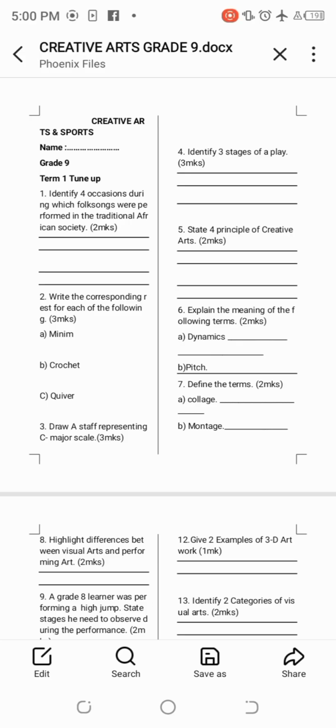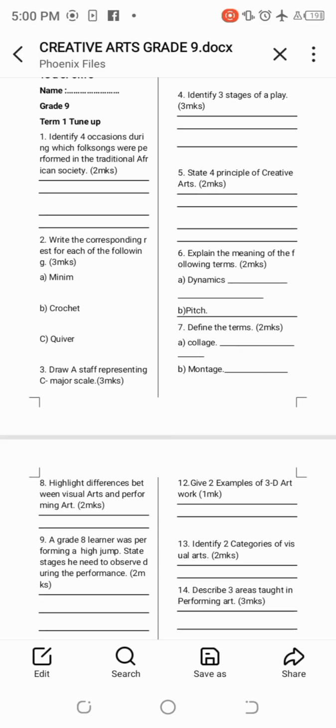Number 7 says define the terms, which we have collage and montage. We say collage is just artwork made by sticking different materials. This can be paper, fabric, and photos on the surface. Then montage is pasting of photos on a surface to generate a composition.